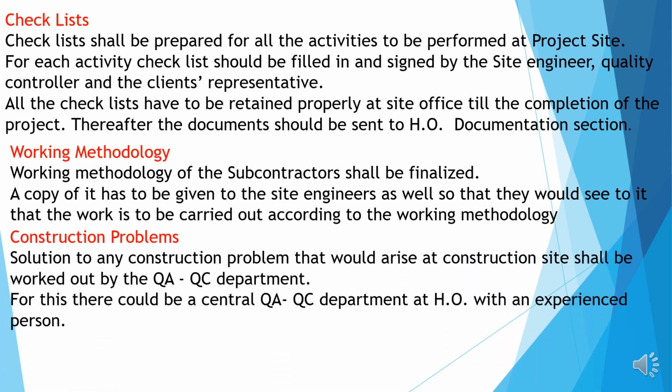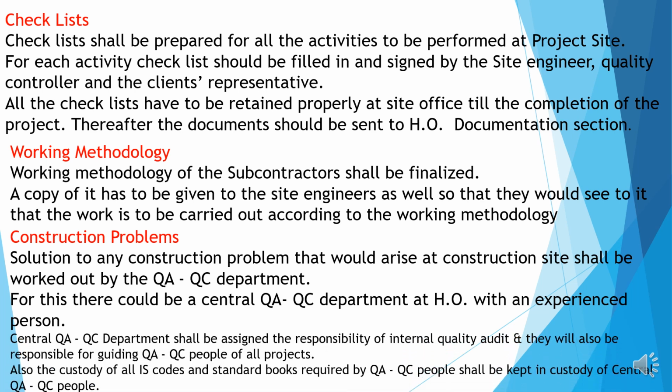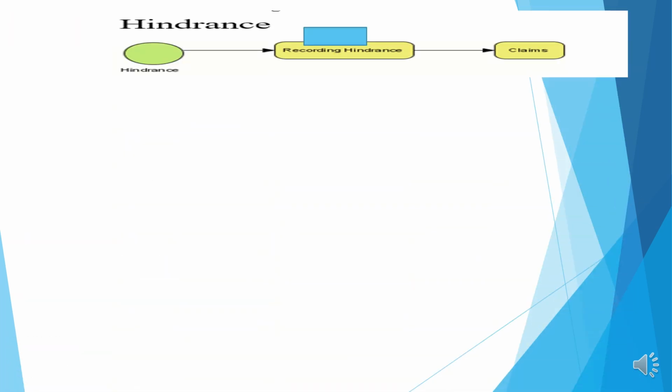Construction problems. Solutions to any construction problem that arises at the construction site shall be worked out by the QA/QC engineer. For this, there should be a QA/QC engineer who is well versed with all the QA/QC methodology. Hindrances. All the hindrances have to be recorded.